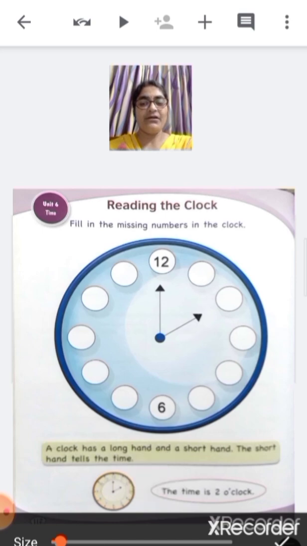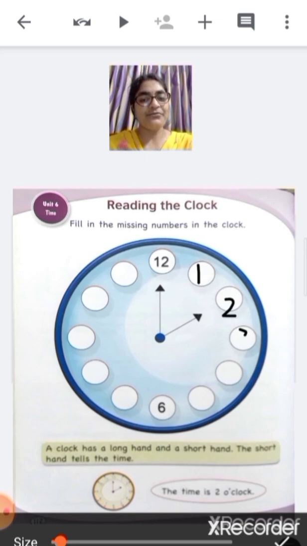Okay, here what you have to do now, here you can see the face of the clock. Now how many numbers does a clock have? It has numbers from 1 to 12. So we are going to write the numbers on the clock. Here you will write number 1, then 2, 3, 4, 5, 6 is already there. You will not write it again.